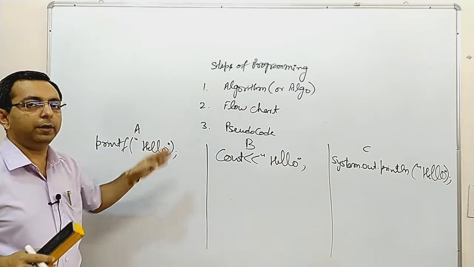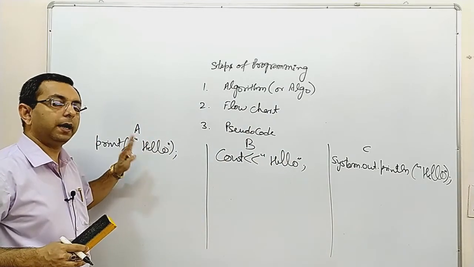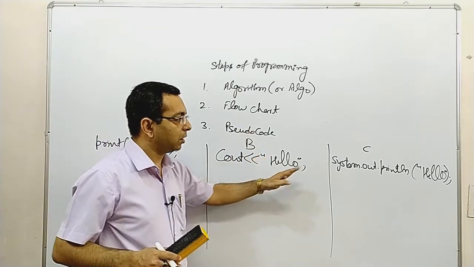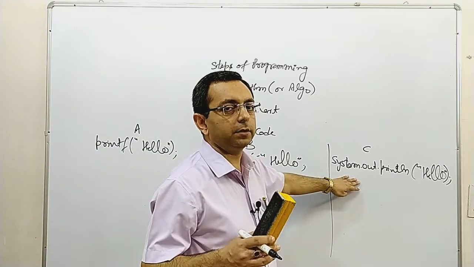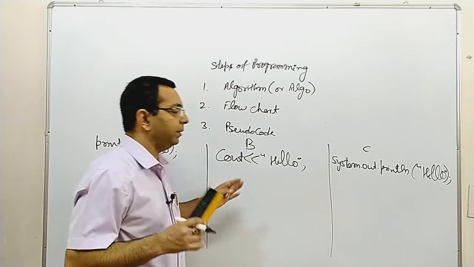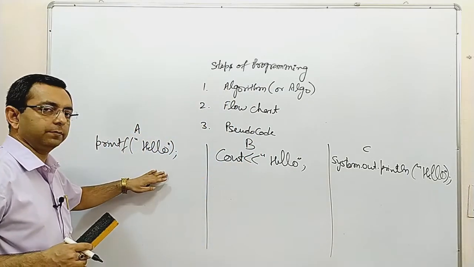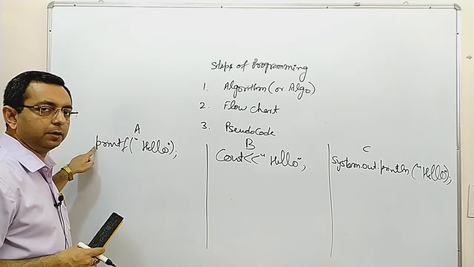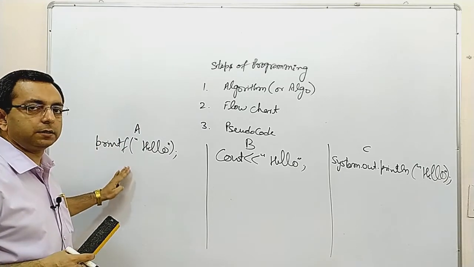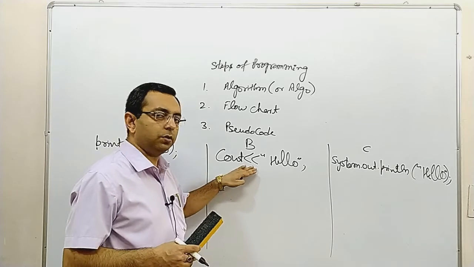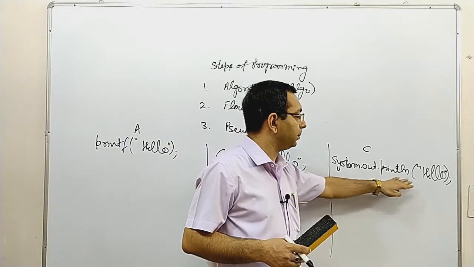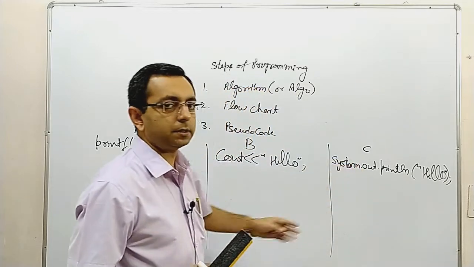So how will you recognize which language each one is? How will you identify these languages? By seeing the printf statement, you can judge that this is C language. By cout, you can see this is C++ language. By system.out.println, you can say that this is Java language.